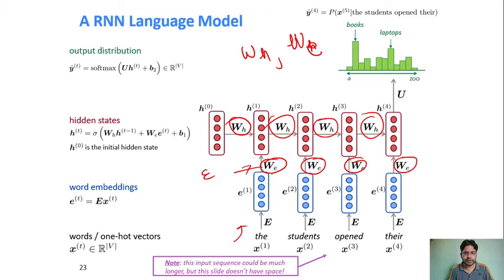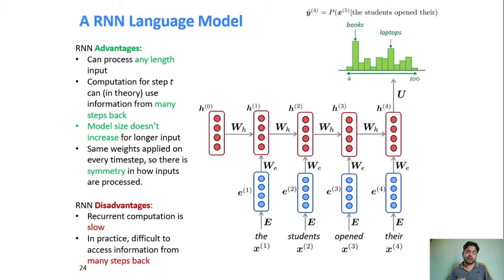WE will convert the embedding into the same length and take some properties from there, and WH takes the properties from the previous output and finds the next output, how it depends upon the previous one. So in short, you take the input and it produces an output, the next input produces an output, and finally you get this output after taking all four inputs. Then it says what the probability is. So it says books have the highest probability compared to laptop and others, right? In that way you can handle any length, n number of words.